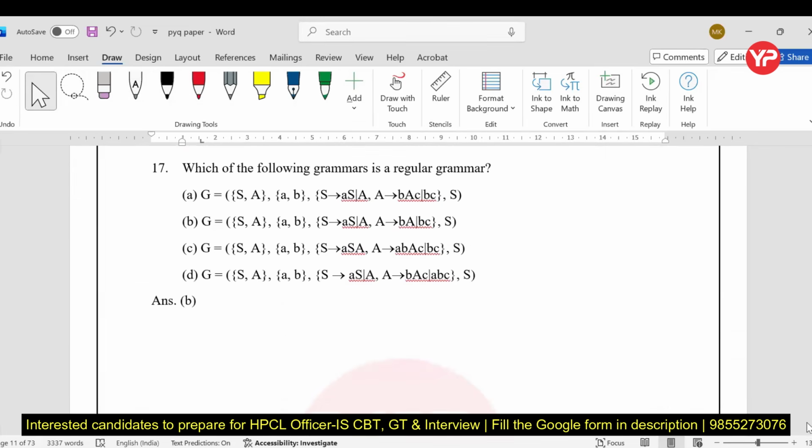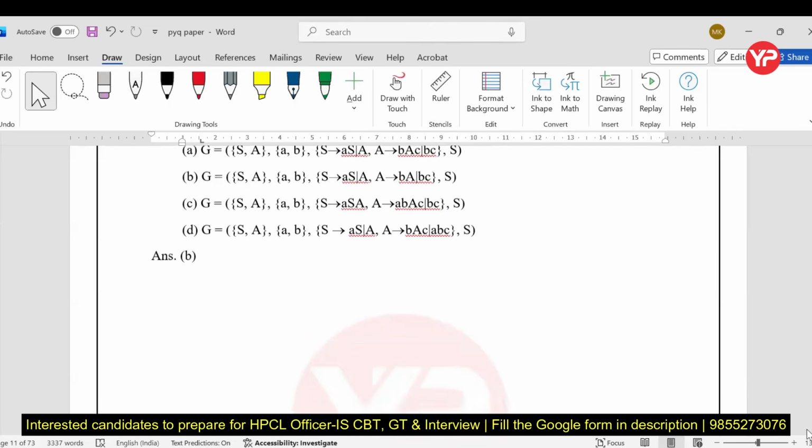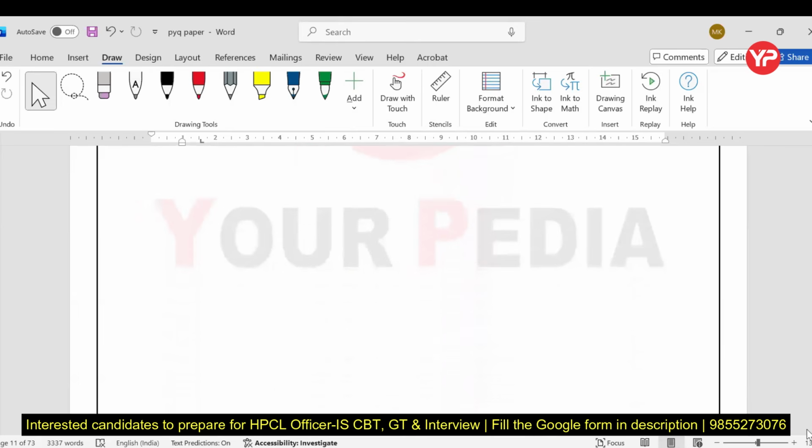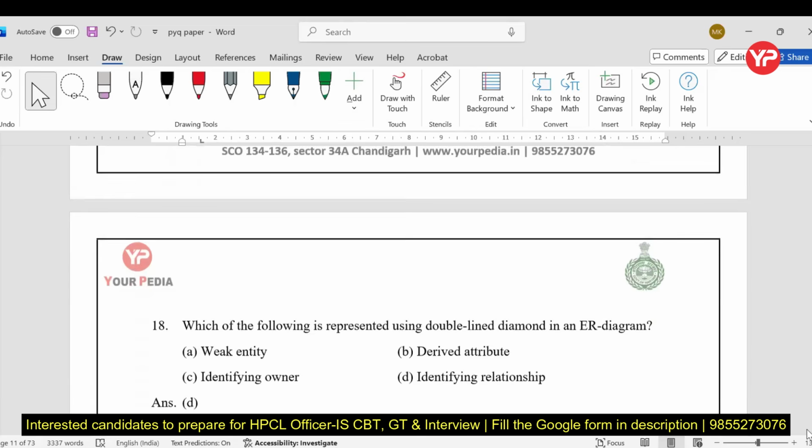Again, a regular grammar question. Now we are not discussing this one because it is no longer part of our syllabus. But again, the question was very simple.